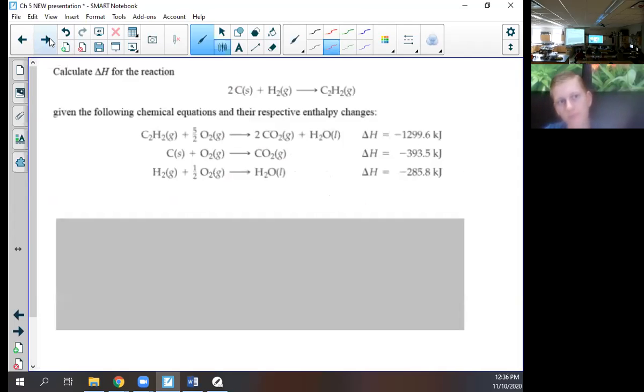Okay. Here's another problem. Calculate delta H for this reaction using these reactions. Take a couple minutes and try that one.